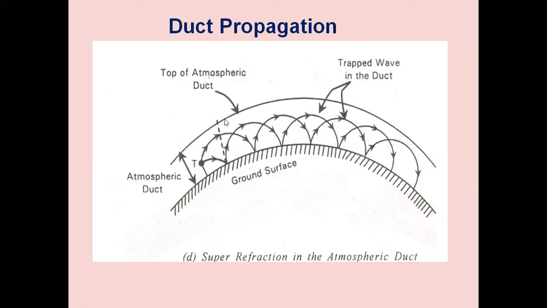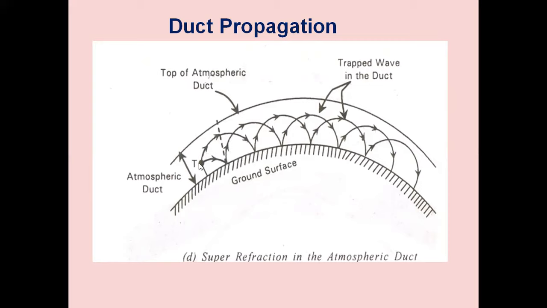We assume that it is a duct like a pipe. Here the ionization is somewhat different, and here the ionization is more. The number of ions present here is more in some areas. Due to that, this forms one region.